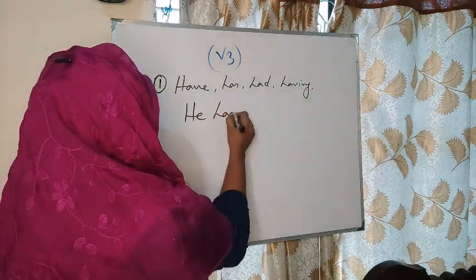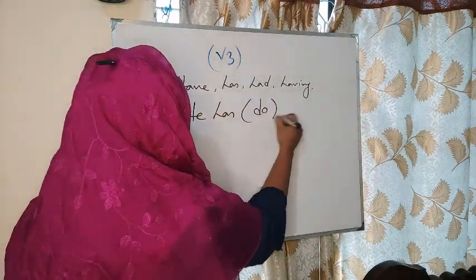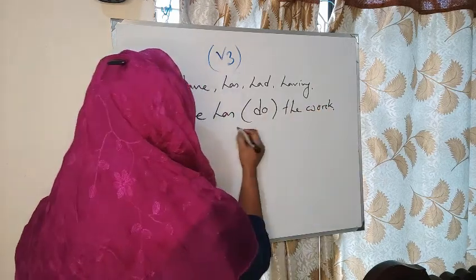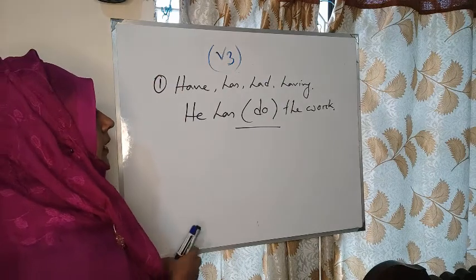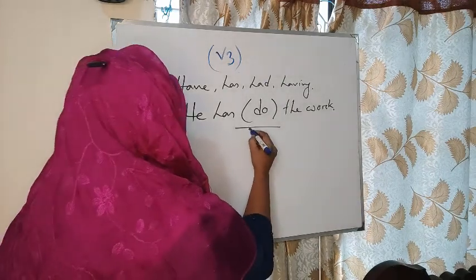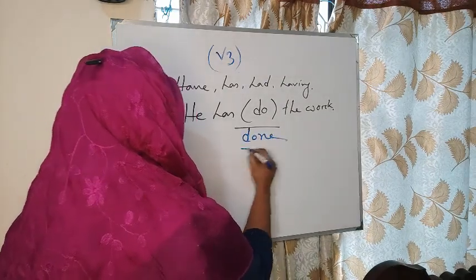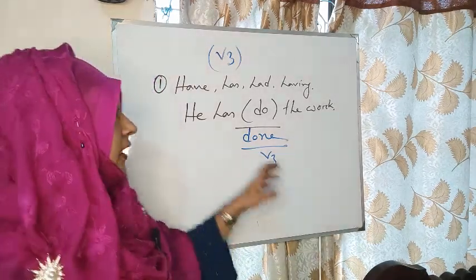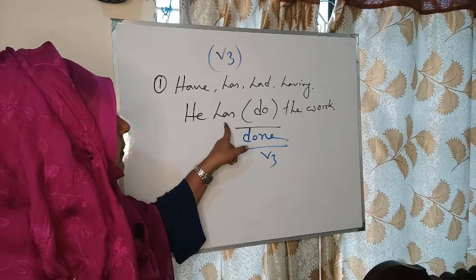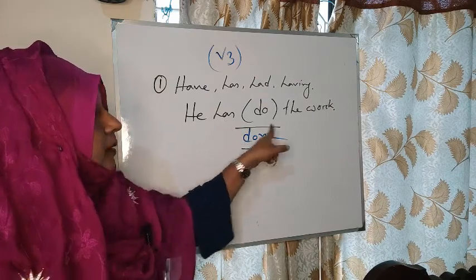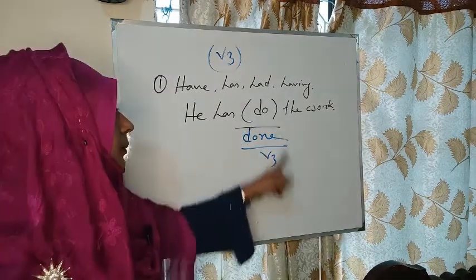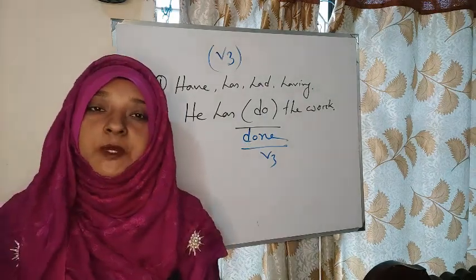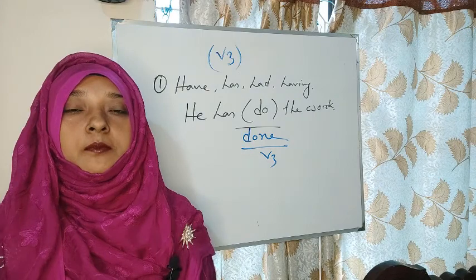He has do the work. Then our answer will be done. V3. If we get have, has, had, having before the bracket or before the verb, then we will use the past participle form of the verb.